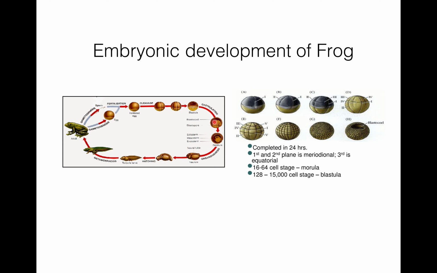So after blastulation there is a gastrulation. This is a gastrula. Here you can see all the three germ layers: ectoderm, mesoderm and endoderm. Then organogenesis occurs. This is the neural stage. Then hatching occurs. This is the tadpole larva. After metamorphosis, you can see adult. So this is the embryonic development of frog, where you can see all the steps, that is morula, blastula, gastrula and neurula.